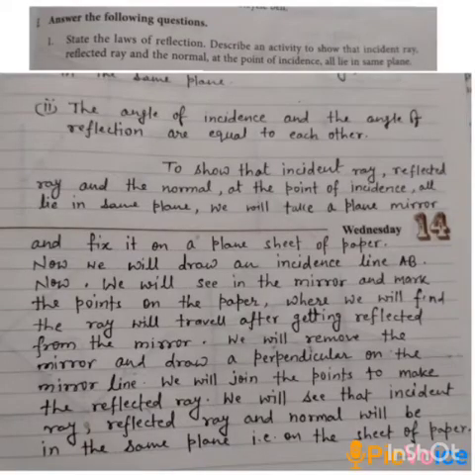Exercise E, question number 1 is, state the law of reflection. Describe an activity to show that incident ray, reflected ray, and the normal at the point of incidence all lie in the same plane. Now the answer of the question is, the first part of the question, law of reflection.